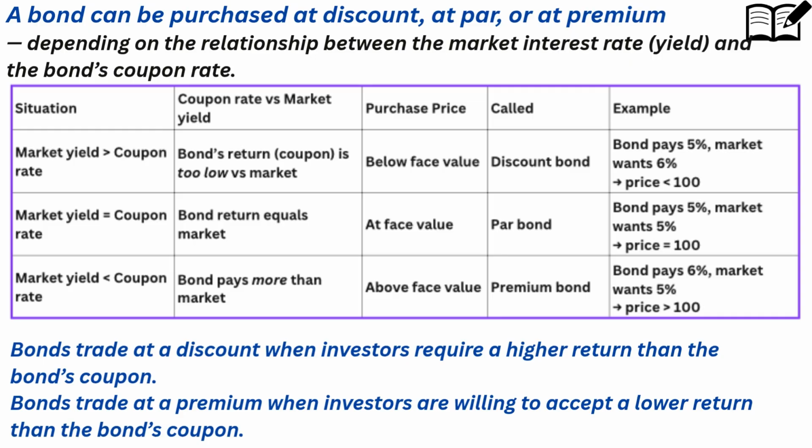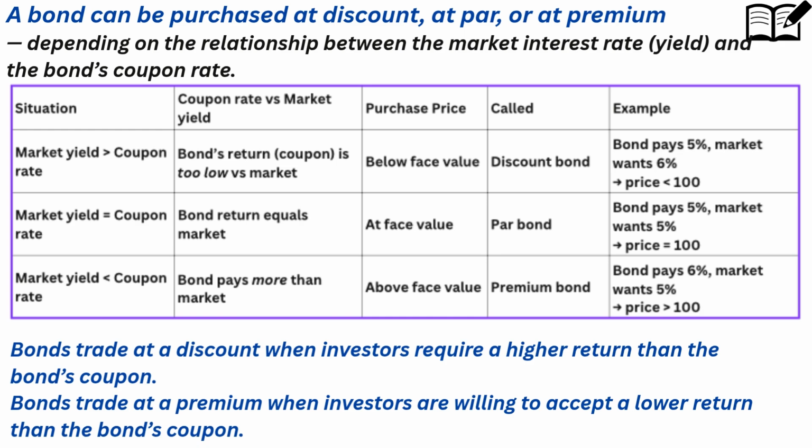A bond can be purchased at discount, at par, or at premium. It depends on the relationship between the market interest rate and the bond's coupon rate. Given bond face value is 100, if purchase price is below face value, it is a discount bond, and normally market yield is greater than coupon rate. If purchase price is equal to face value, it is a par bond, and market yield is the same as coupon rate.